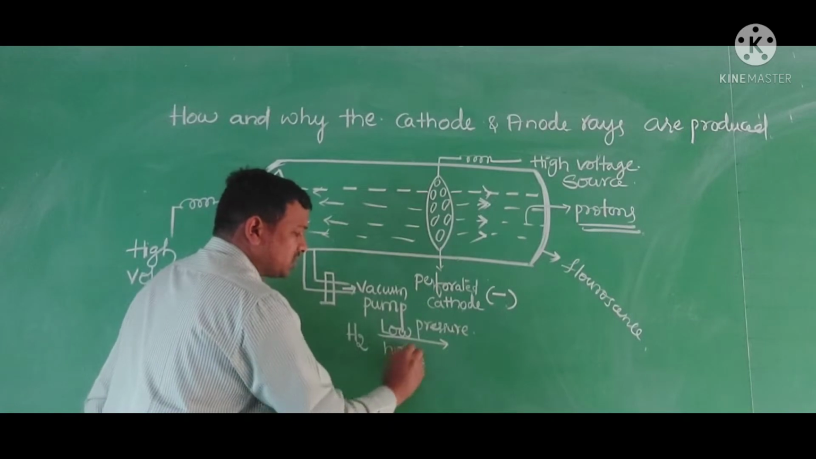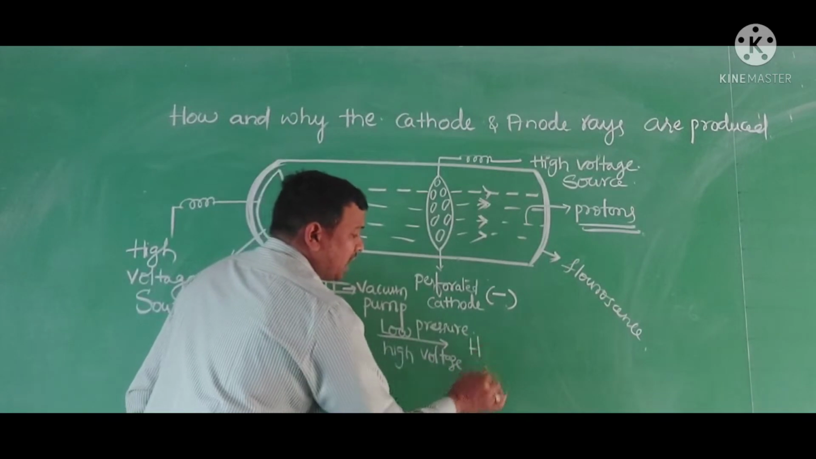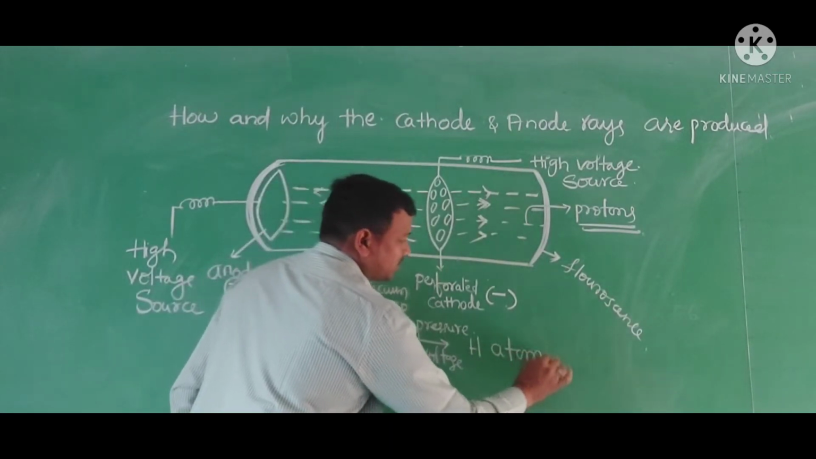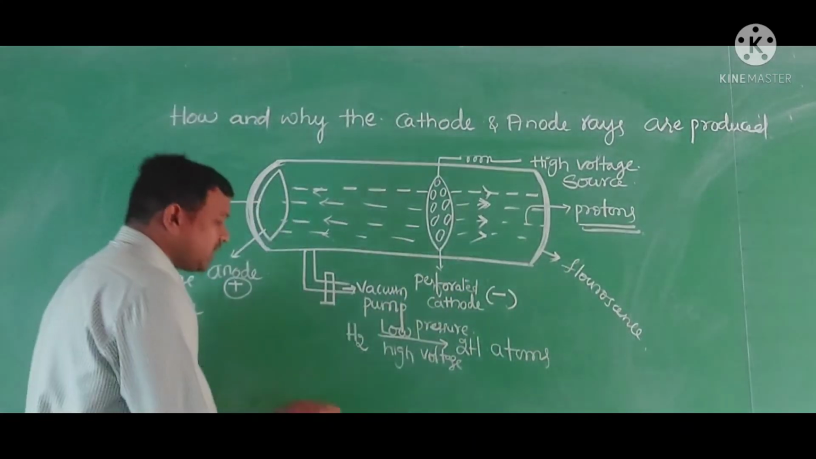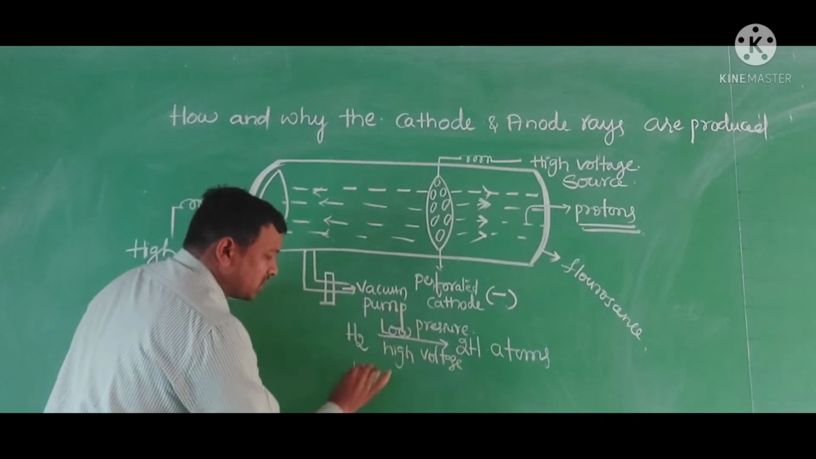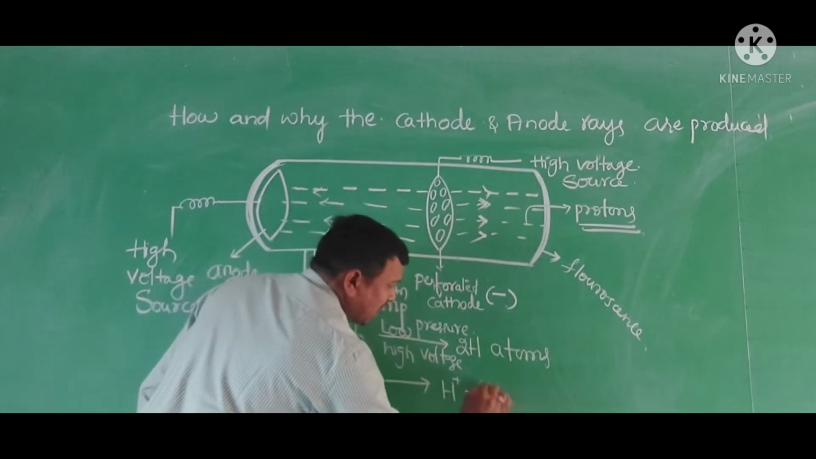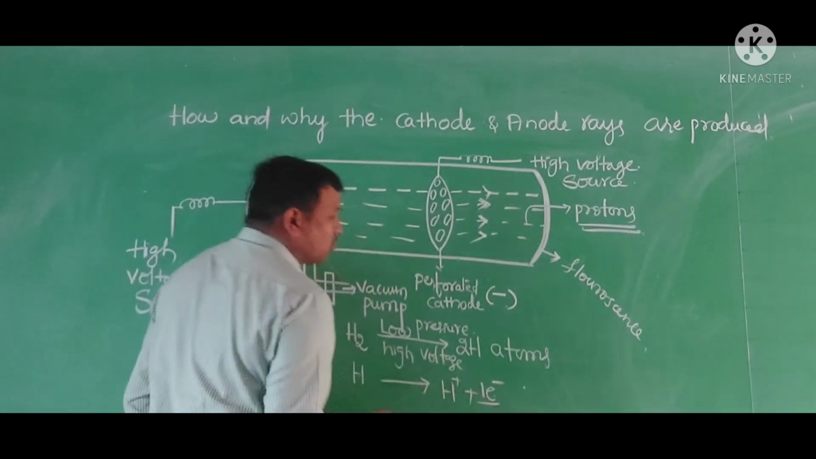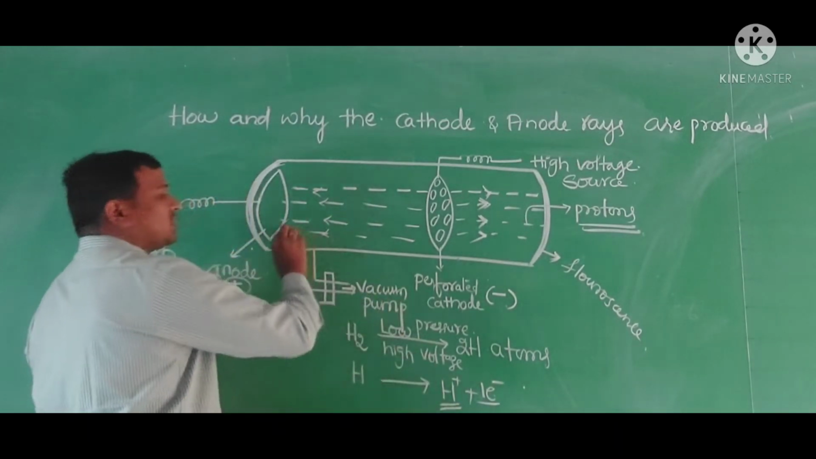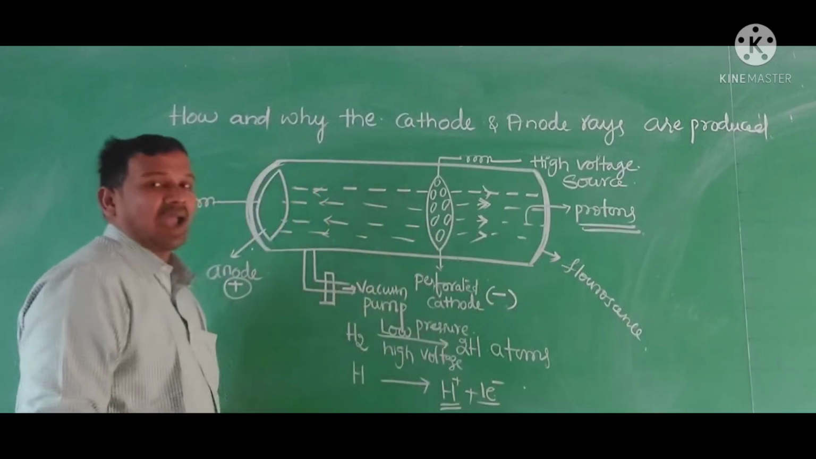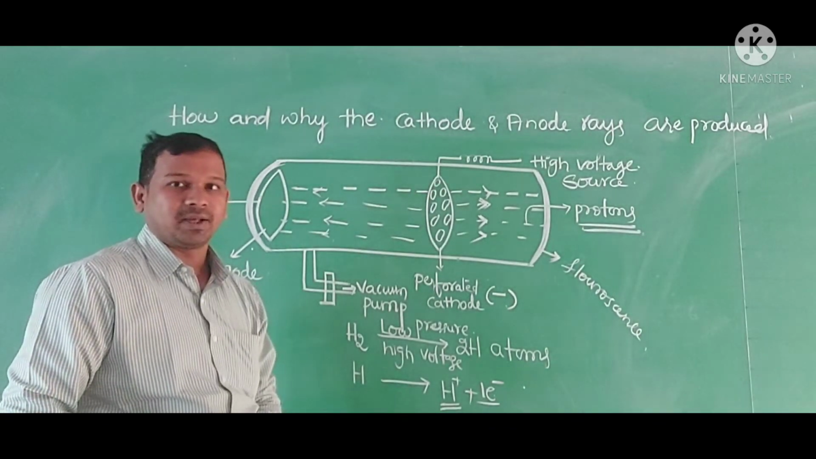When you take hydrogen gas, H2, under low pressure and high voltage, it is divided into hydrogen atoms, two hydrogen atoms. If you further apply low pressure and high voltage, each hydrogen atom splits into a proton plus an electron. These electrons go towards the anode as cathode rays. These protons go towards the cathode as anode rays. Like this, the anode rays and cathode rays are formed.